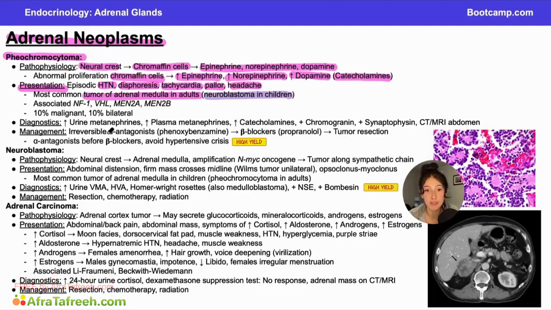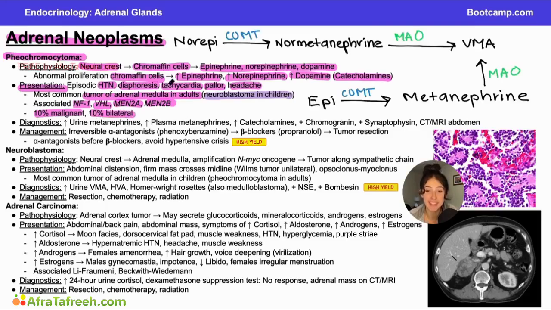And then some important associations: pheochromocytoma is often one of the outcomes of these genetic disorders such as neurofibromatosis type 1, von Hippel-Lindau disease, or MEN2A and MEN2B. So also keep in mind that all of the symptoms that come with a pheochromocytoma may be part of the presentation for any one of these genetic syndromes. 10% of pheochromocytomas are malignant, so that's pretty low, they're usually benign, and then 10% are going to be bilateral.